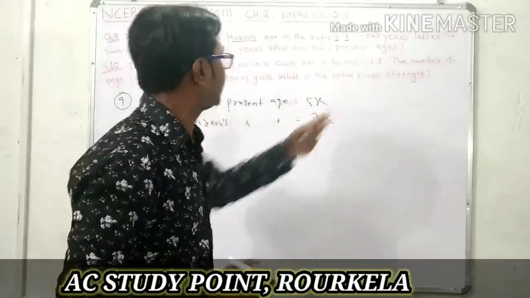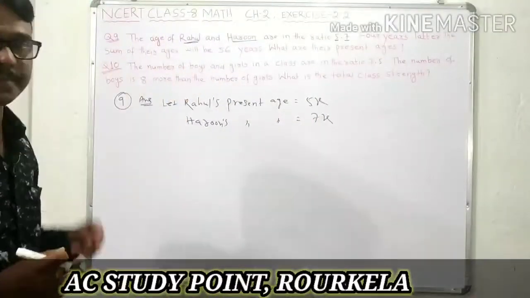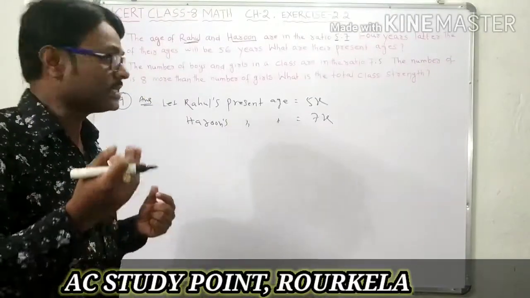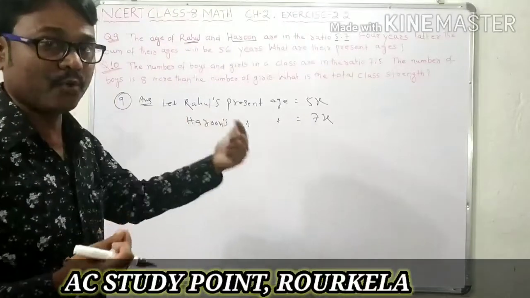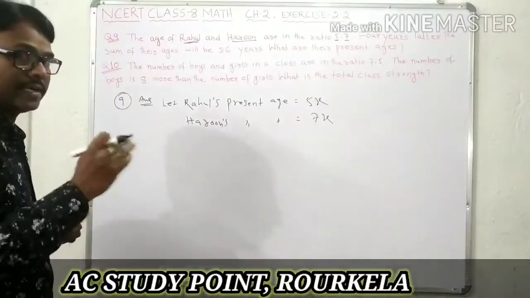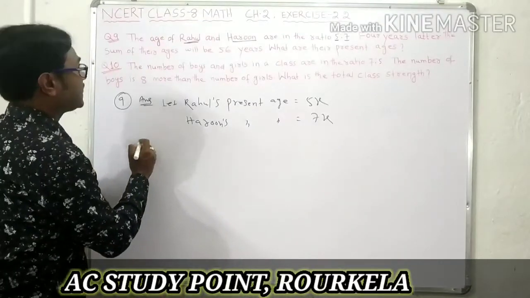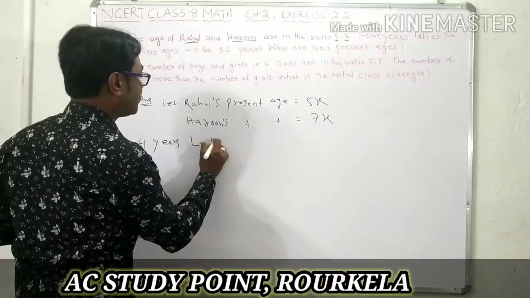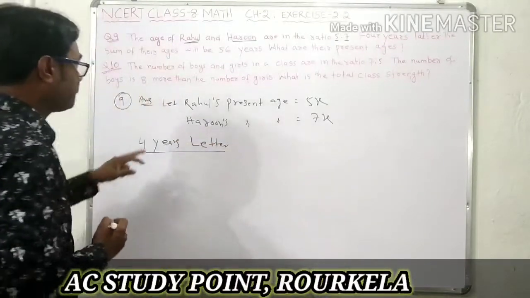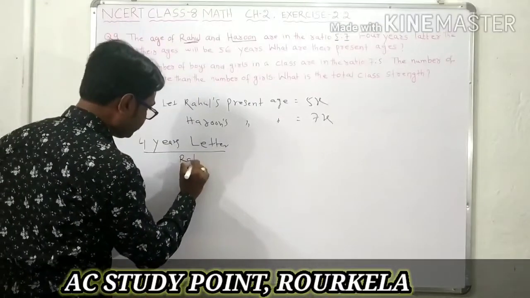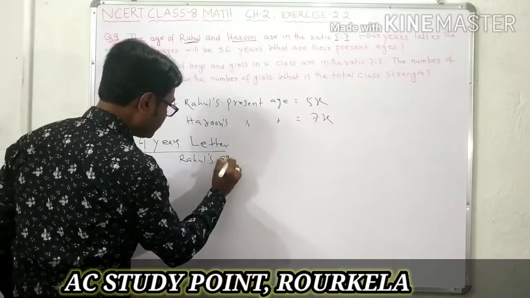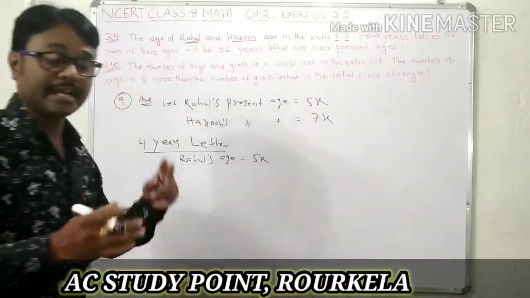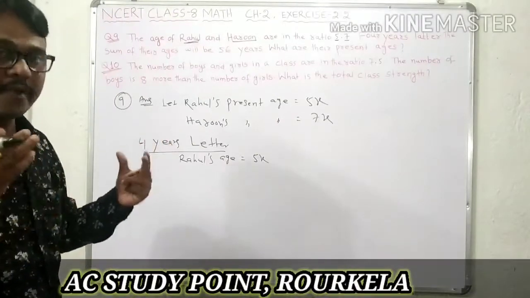Next, 4 years later the sum of their ages is 56 years. After 4 years, what will be their ages? If the present age is 5x, then 4 years later Rahul's age will be 5x plus 4.